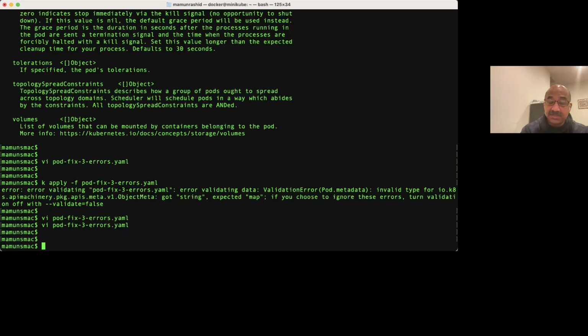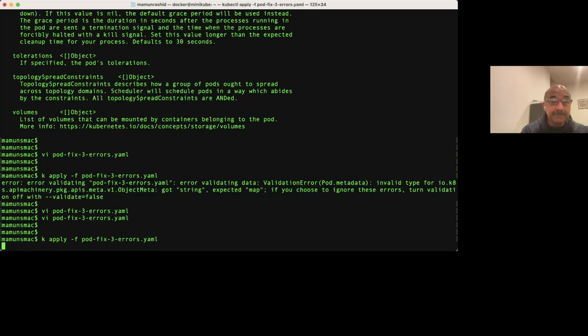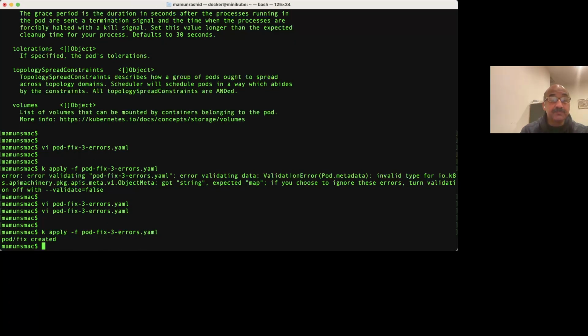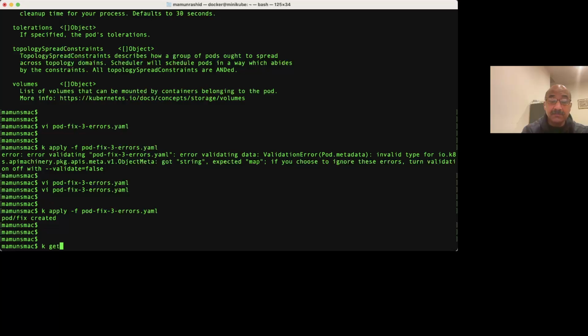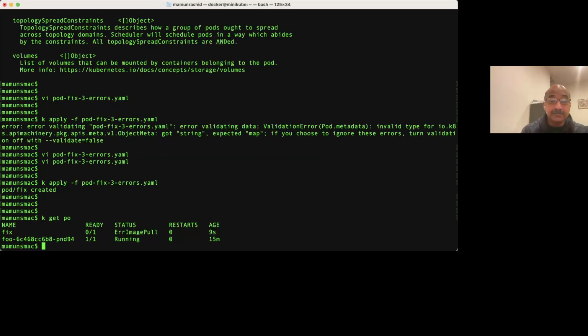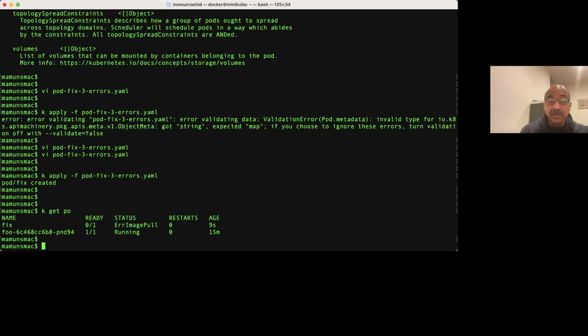So the colon was missing. Let's try to apply again. Ooh, it got created. So where is the third problem? There is no third problem, right? Well, let's see. Is it running? It is not running. It's saying ErrImagePull. That means it could not download the image.